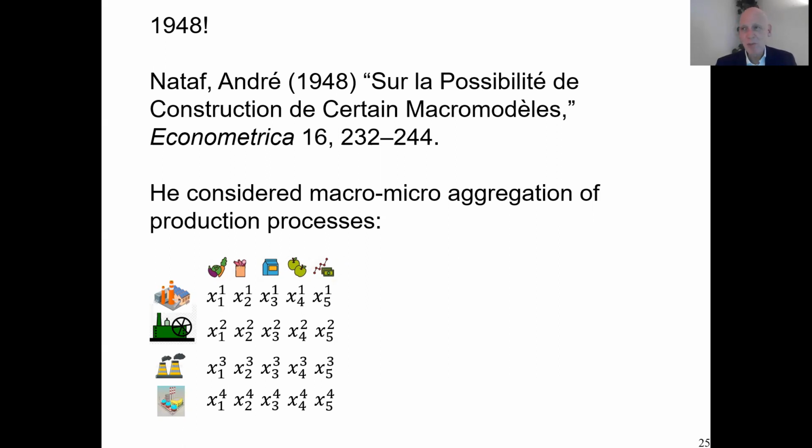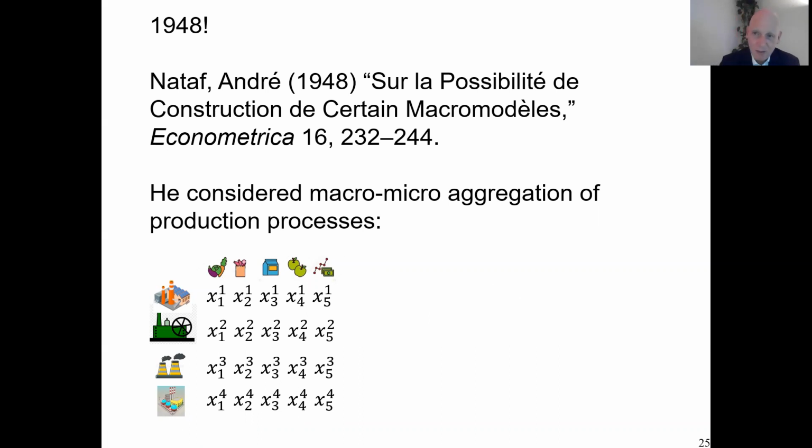That would be more a macro evaluation. And when can they be equivalent? Probably you see, if first you aggregate every factory, then in fact you have row monotonicity. And in the second case, if you can evaluate every production input on its own, then you have column separability. So these two can be equivalent, they both hold.